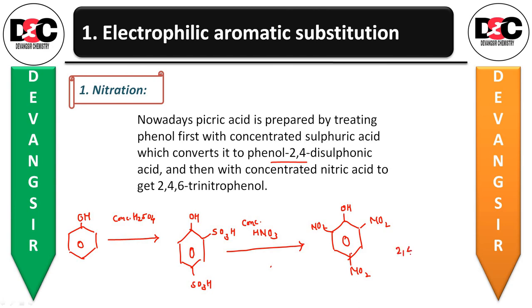This is 2,4,6-trinitrophenol, or you can also call it picric acid. In short you can call it TNP.